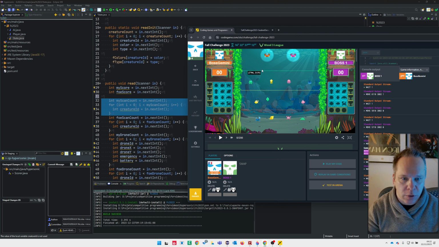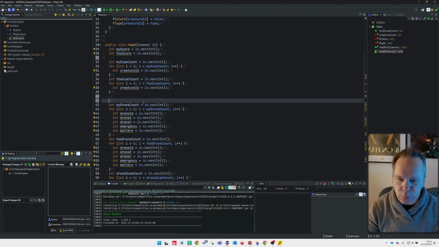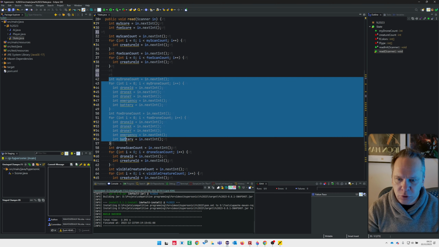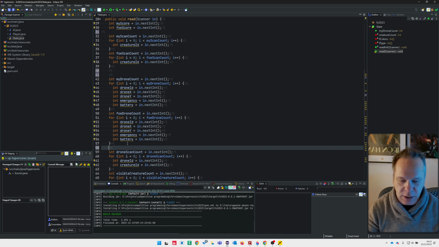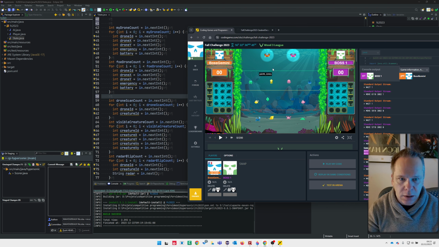To scan a fish, you have to go near it in your light radius, and you have to go back to the surface. So when you do that, your fish will appear in the scan part. For now, it's not important. Then we have the drones. Drones are the agents we will move in the game. Then another scan, which is the current scan of the fish.